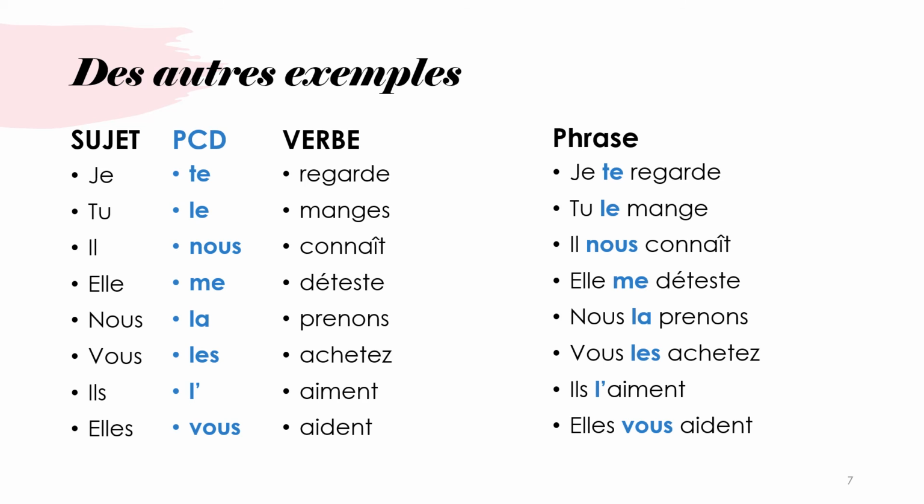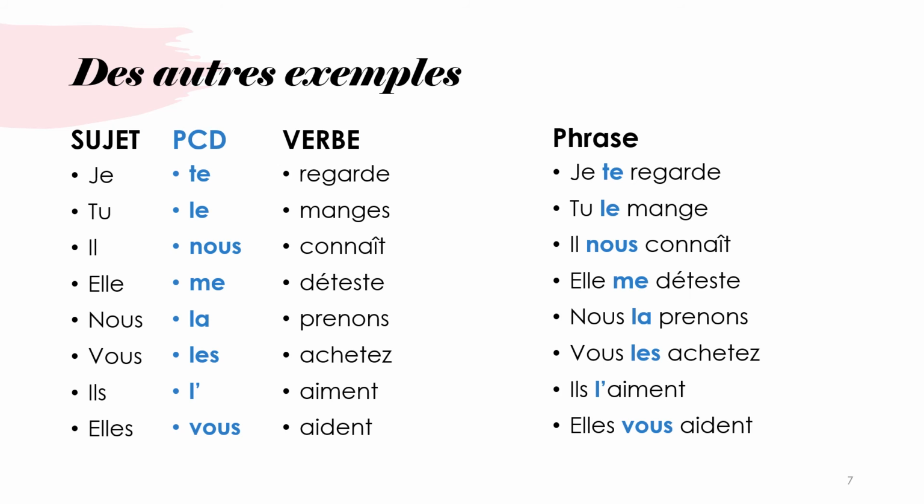So in each one of these sentences, I have a subject. Je, tu, il, nous, vous, il. I have a direct object pronoun, a PCD: te, le, nous, me, la, les, le, vous. And I have a conjugated verb: regarde, mange, connaît, etc. You will notice the verb is conjugated for the subject. Je regarde, tu manges, il connaît, elle déteste. The PCD does not affect what happens to the verb. The verb is still being conjugated just for the subject.